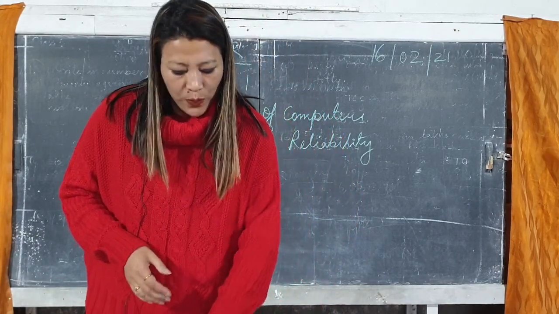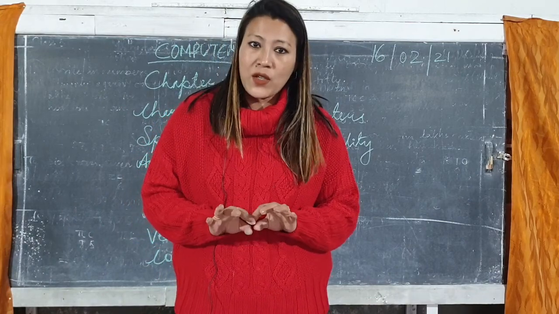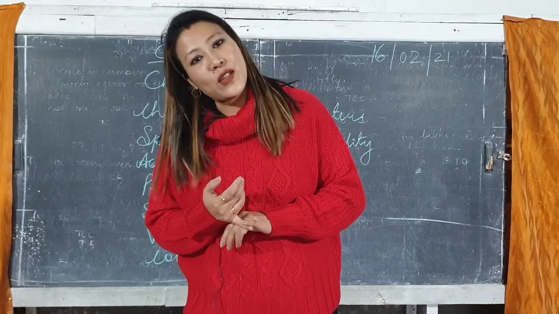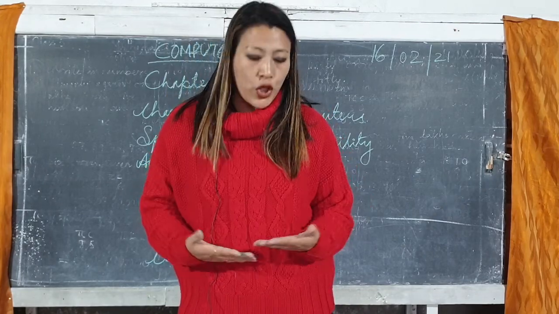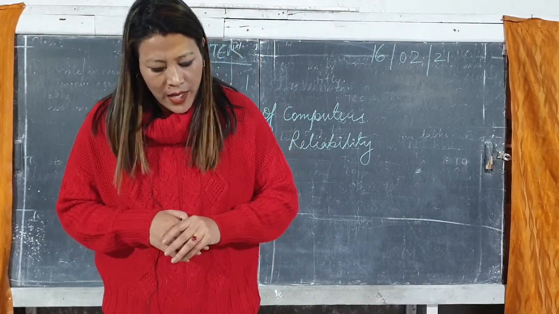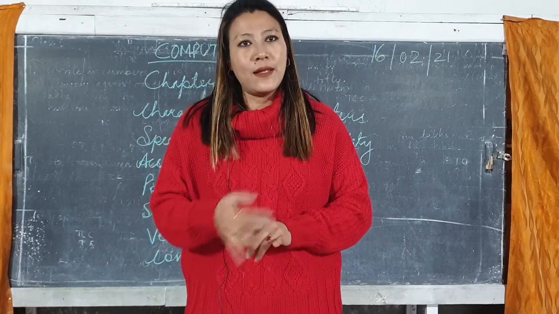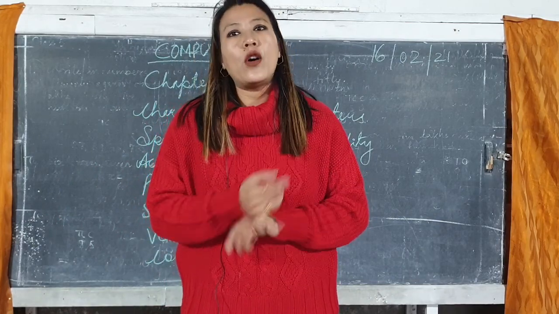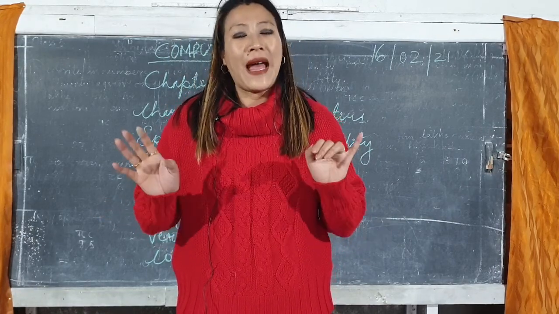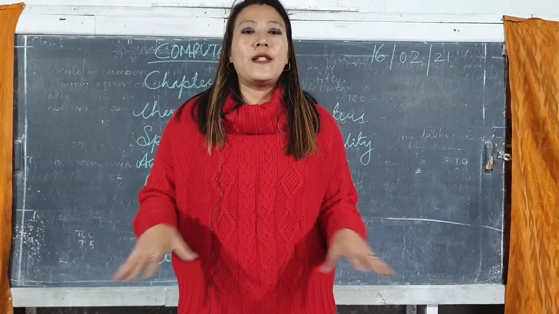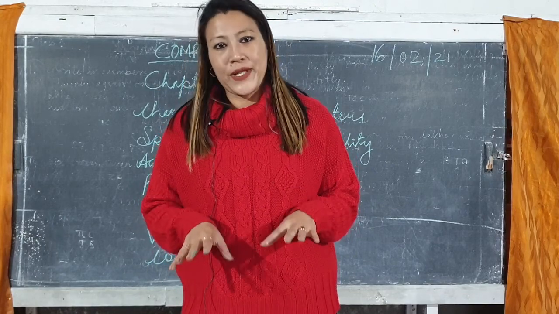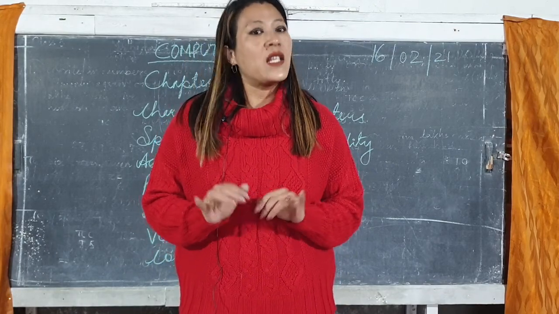A computer can be used to perform various kinds of tasks such as writing a document. First important thing is you type a document in the computer. Second thing, you can listen to music. Third thing, you can watch a video. Fourth, you can draw, you can paint. Hence, a computer is used in many fields such as medical, engineering, commerce, sports, arts, film industries. Wherever you see computers, people using computers in various fields, these computers do various tasks. Okay, so that is the most important characteristic of a computer, that is versatility.